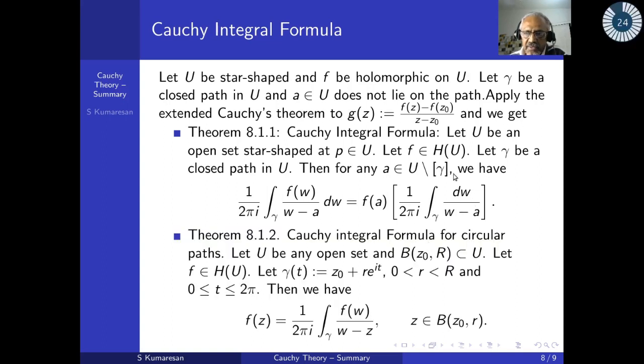Then I know this is nothing other than 2 pi i. Therefore 2 pi i cancels, and I will have f(z), that is f(a), equal to this. This is for every z there. So I got the Cauchy integral formula. Now that is the important thing.